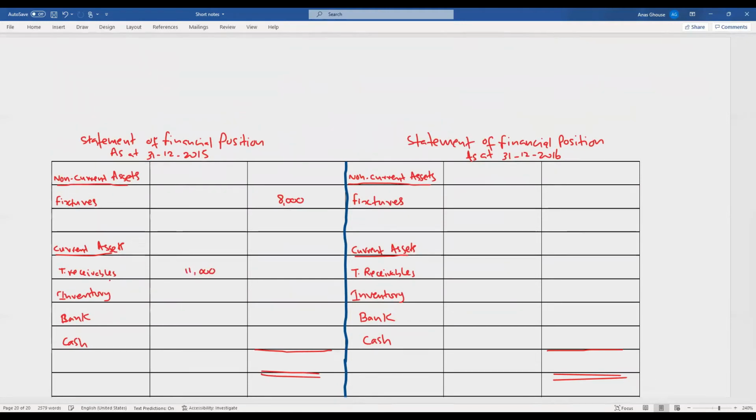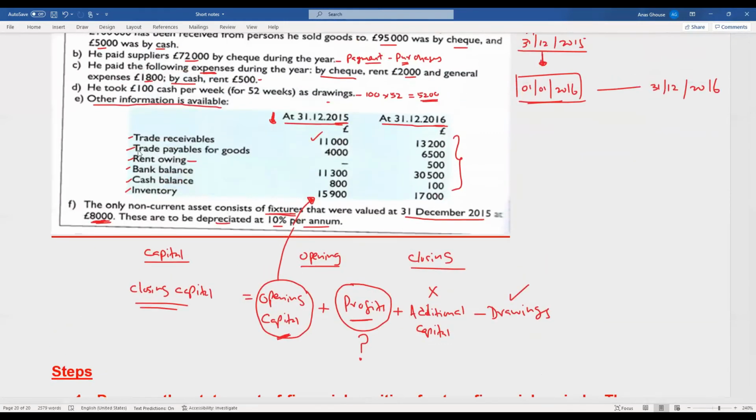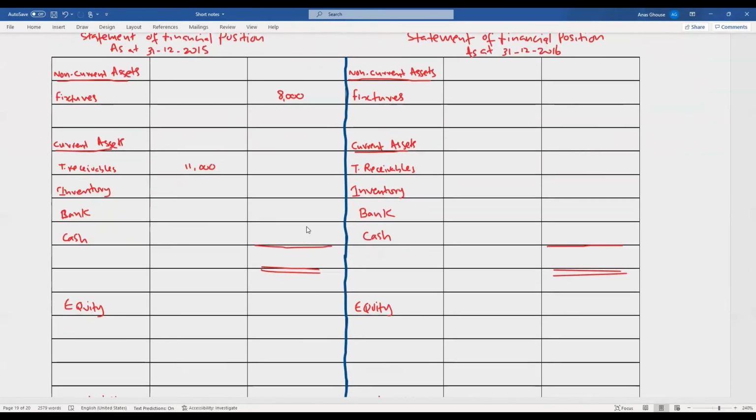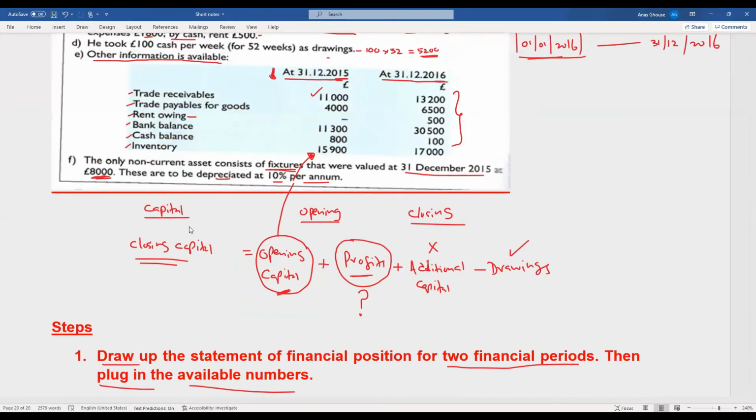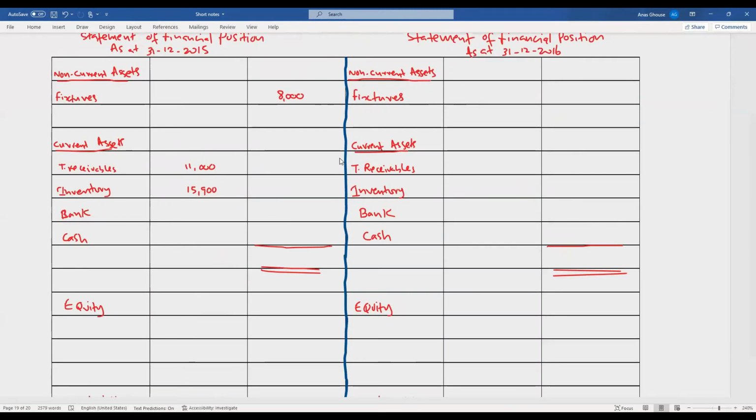Then the inventory balance, you have an inventory balance of 15,900. Then we'll take the bank and cash balance. Bank balance is 11,300 and cash balance is 800.